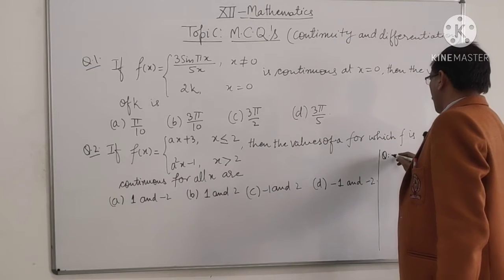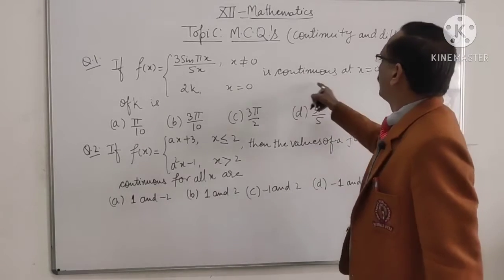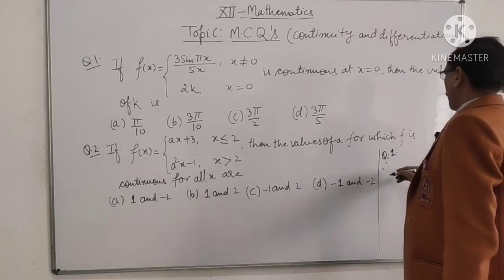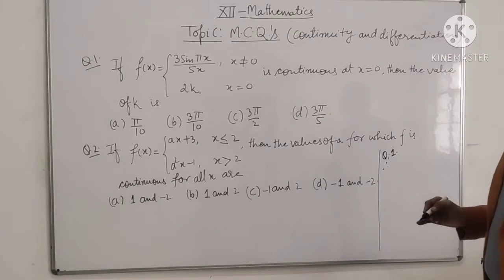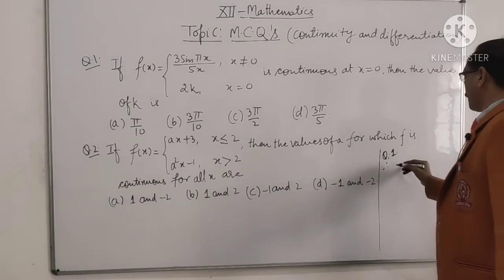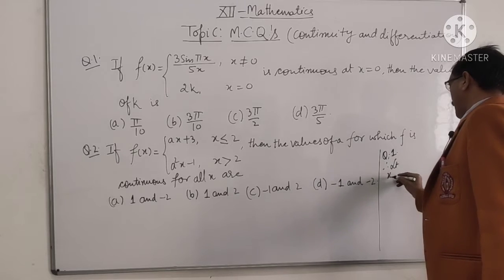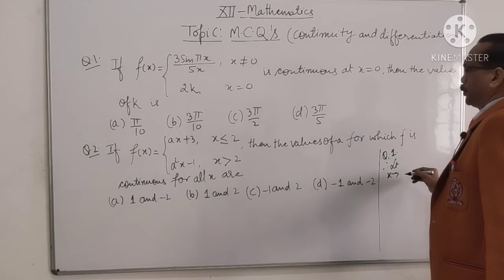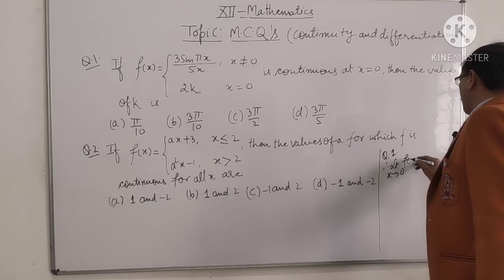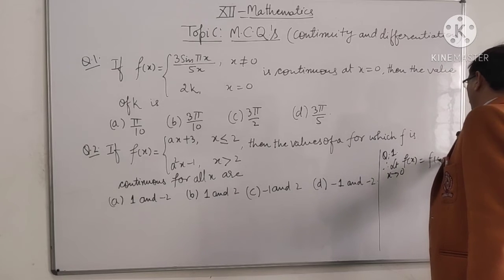Now, since the function is continuous, the limiting value of the function is the value of the function. Means limit x tends to 0 of f(x) equals f(0).